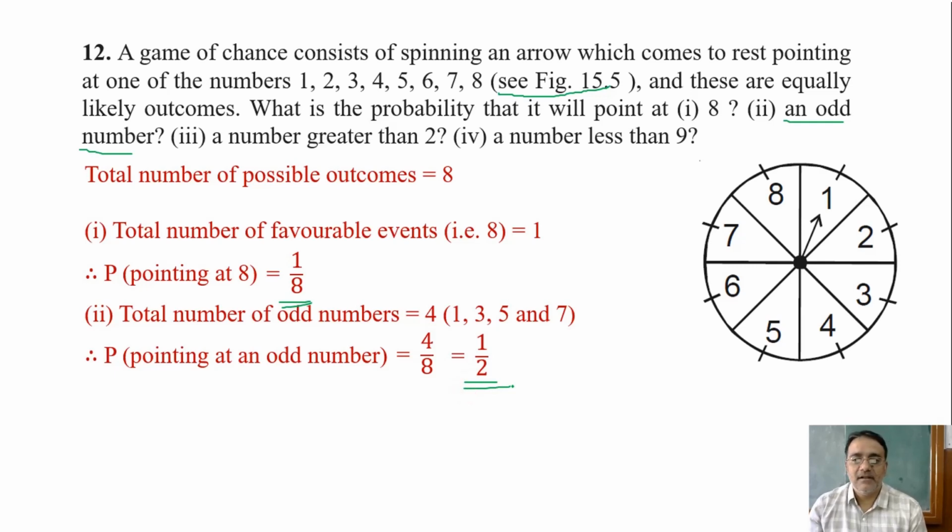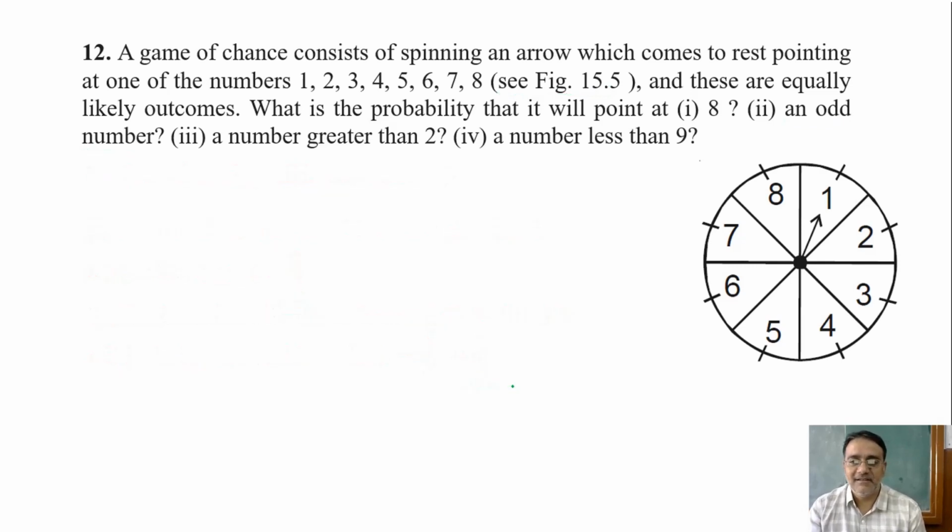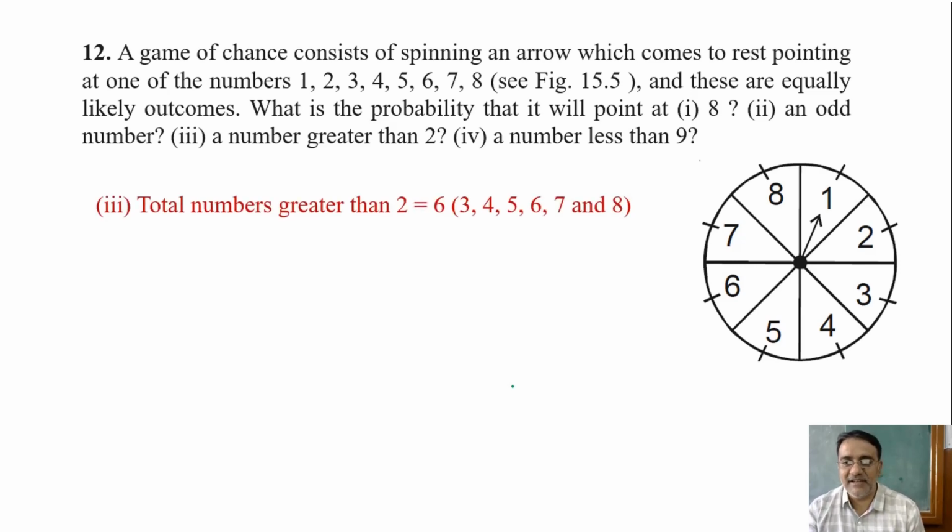Okay. Next, we have to find for number greater than 2. How many numbers are greater than 2? 6. 3, 4, 5, 6, 7 and 8. So what is the probability of getting number greater than 2? 6 upon 8. Oh, this is a mistake here. This is P of number greater than 2, let me write it like that. 6 upon 8, if you simplify, you will get 3 upon 4.